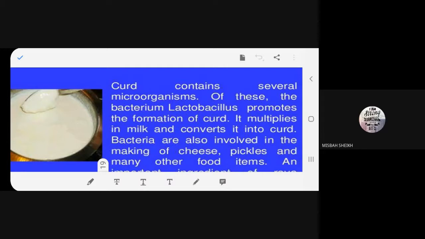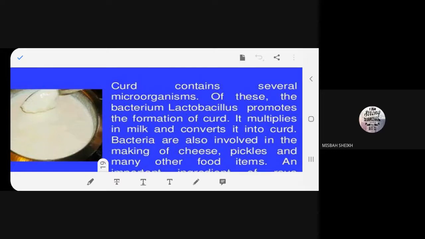Then we warm it, and then we put a little bit of curd in it and stir it. What happens? That temperature helps Lactobacillus to multiply or reproduce in milk, and it becomes solid, right? The liquid becomes solid and it converts into curd. See, milk is liquid, curd is almost semi-solid, you can say that.